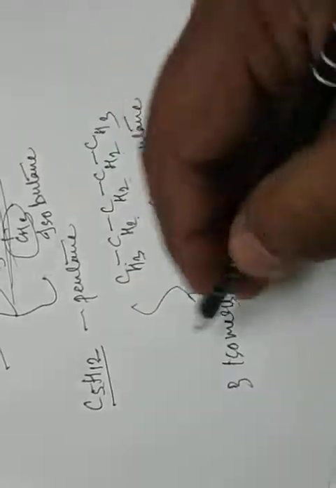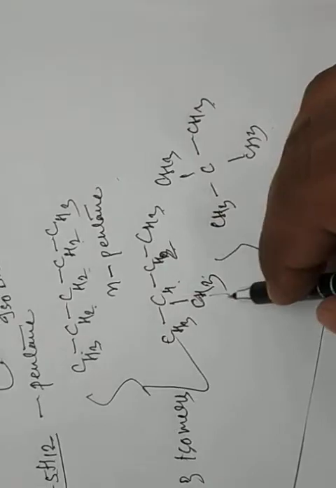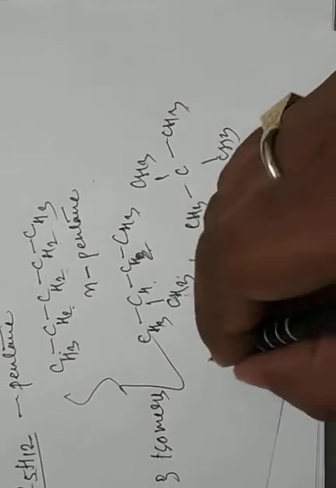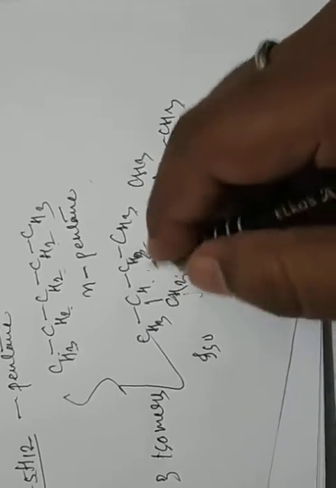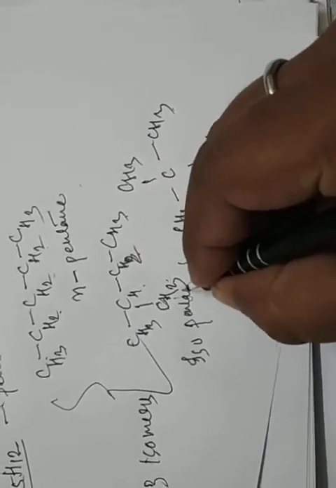Suppose in your question paper it asks how many isomers are present in C5H12? There are 3 isomers. So first you draw the structures, then write the answer. Now what is the name of this structure? The second carbon contains CH3, it means this is iso. And there are 5 carbon in the structure, so isopentane. Clear? But the IUPAC name is 2-methylbutane.